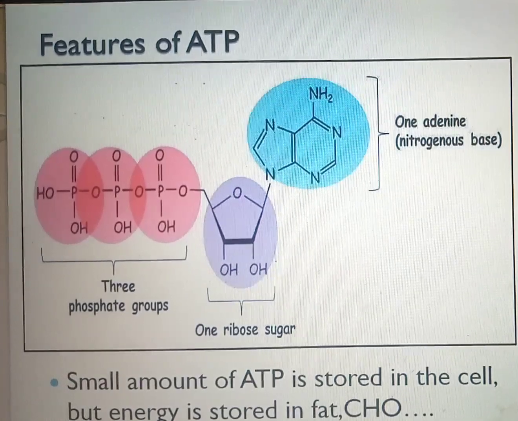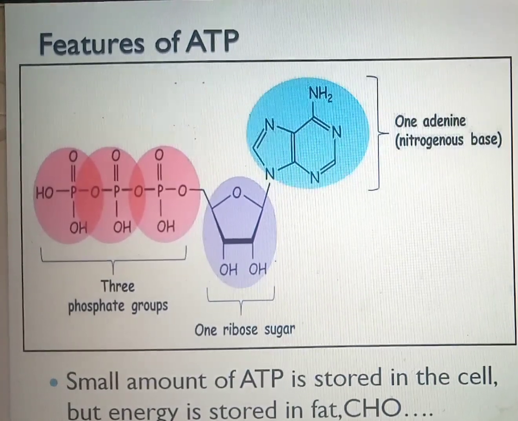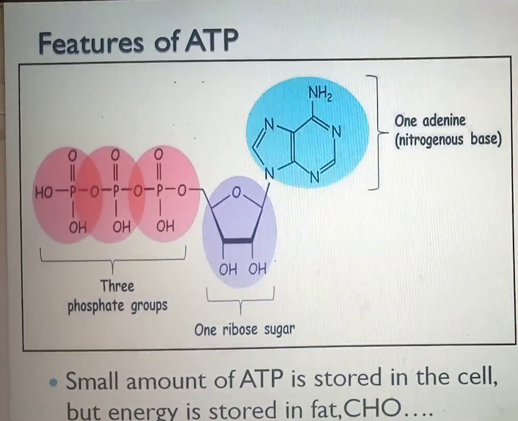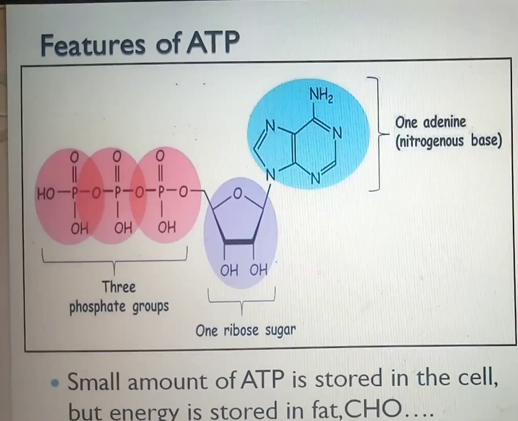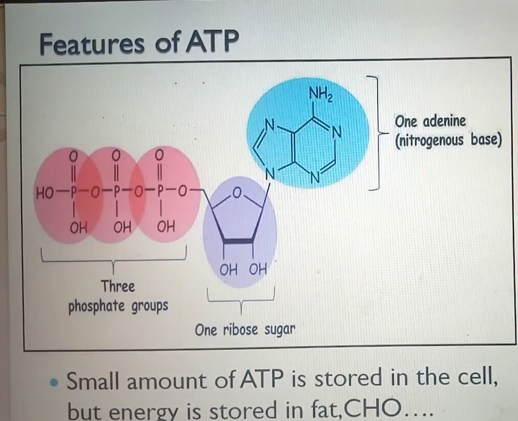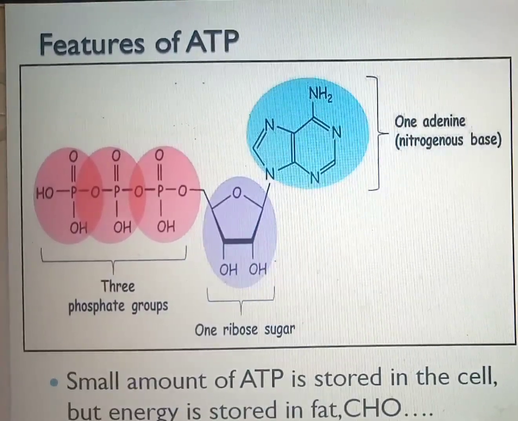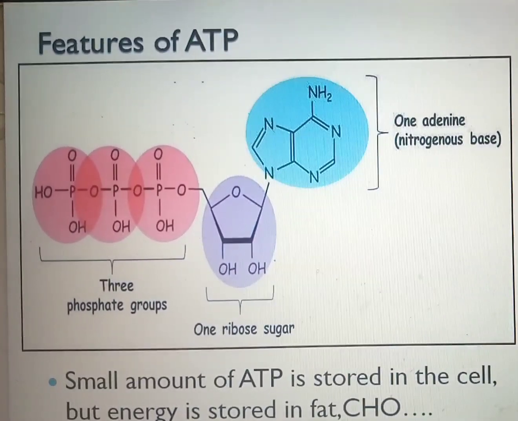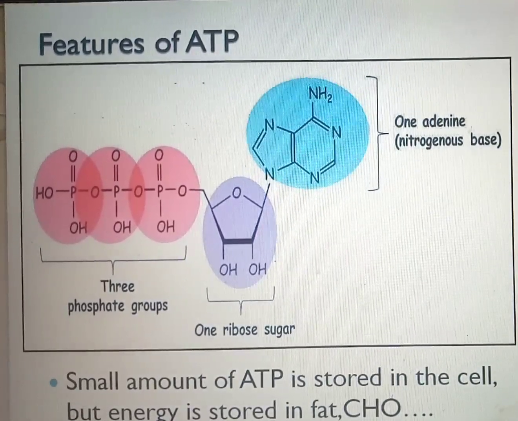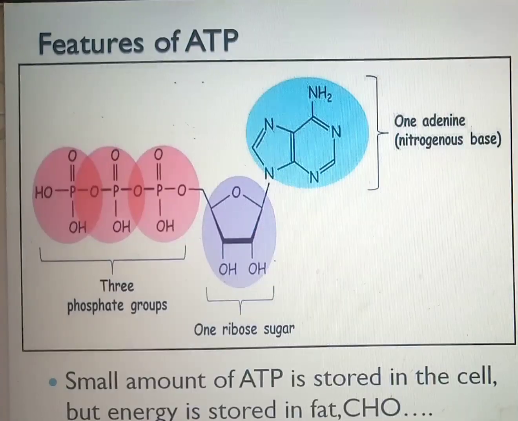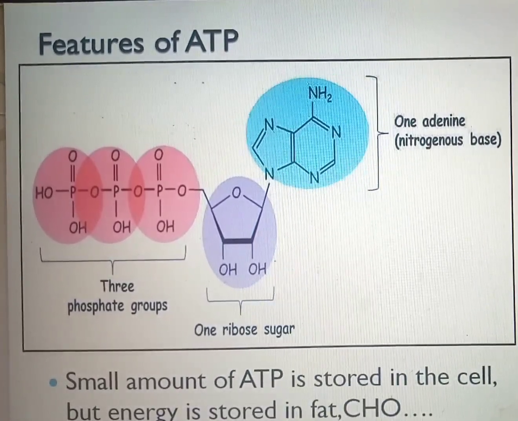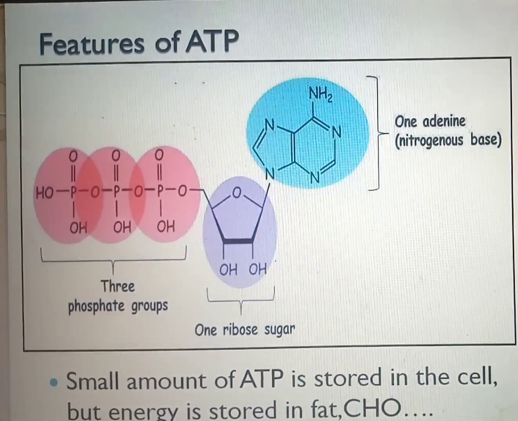And that energy that is generated is the one that you use to carry out your daily activity, as I said earlier, either DNA replication that takes place in your cell, or protein synthesis that takes place in your cell, or muscle contraction in your body, or other activity that you use energy to generate. Now, know that only a small amount of ATP can be stored in your cell at a time. Your cell cannot store a large quantity of ATP because the ATP is used to carry out the daily activity that your cell requires.